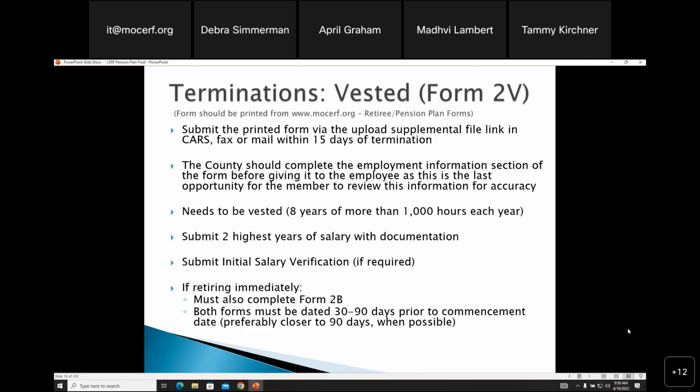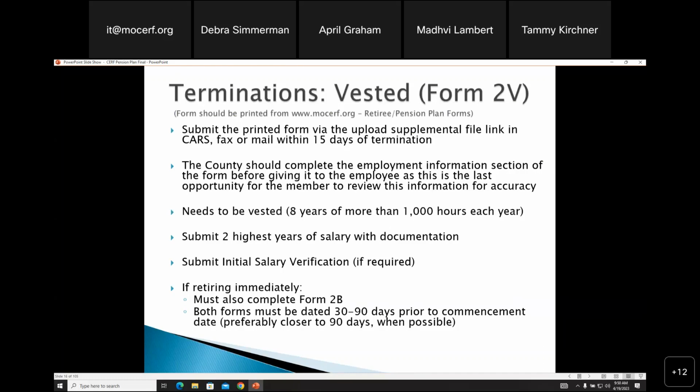Terminations vested, that's the Form 2V. This form should always be printed from our website. It's under retiree pension plan forms, simply because we do update these forms frequently. And if we receive an old version of a form, we'll remind you, typically once or twice, but after that, we'll send it back to get the new, most updated form.